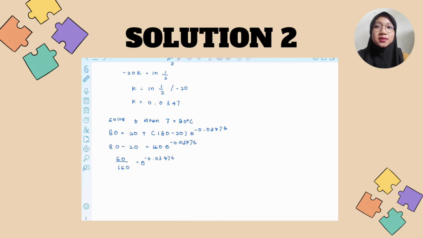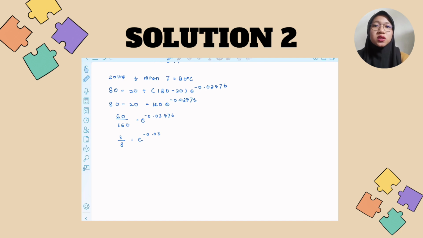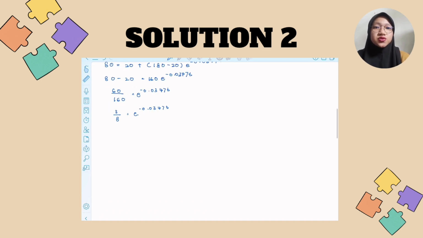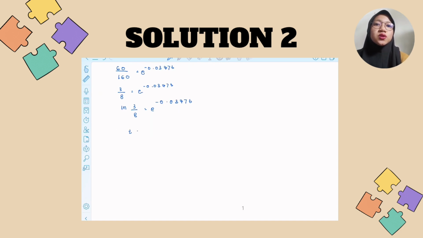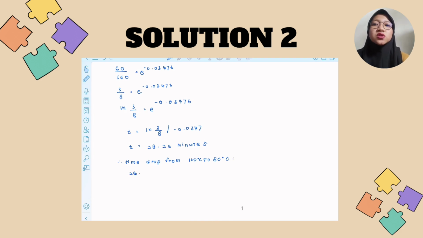And next, 60 divided by 160 equals e to the power of negative 0.0347t. Simplifying gives us 3 over 8 equals e to the power of negative 0.0347t. Now, take the ln of both sides, ln of 3 over 8 equals negative 0.0347t.